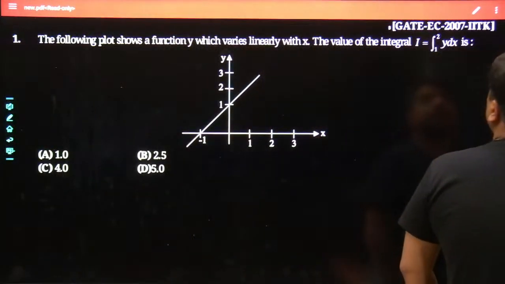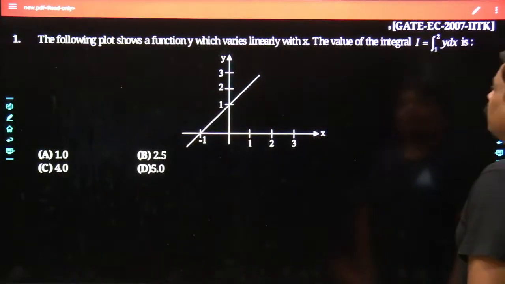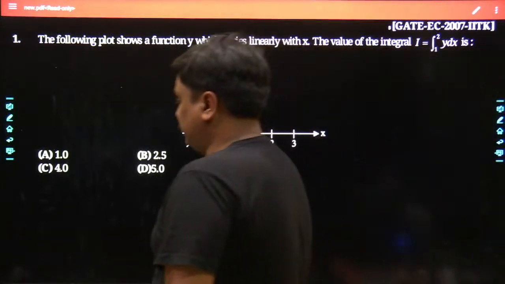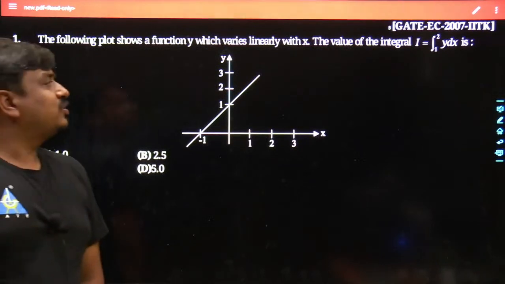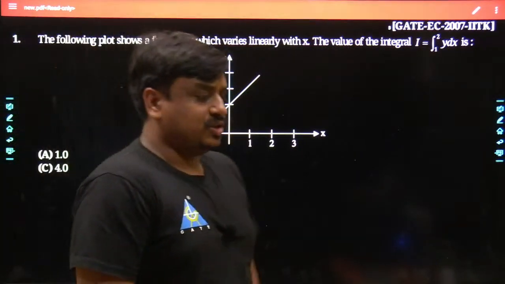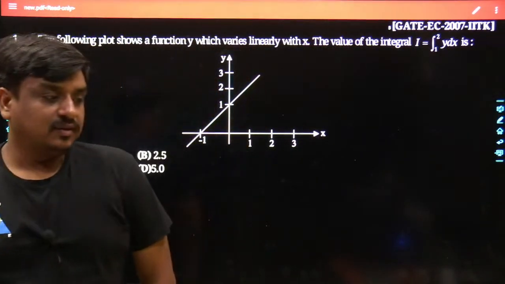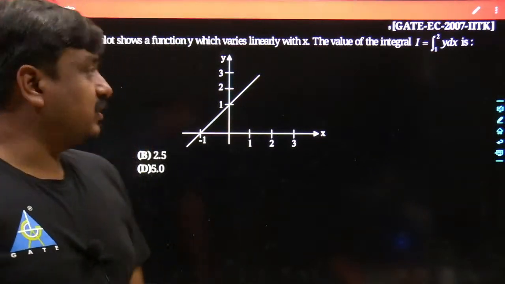The integration has to be taken from 1 to 2 of y dx. This has been the graphical curve, and it has been clearly written. The y has a dependency over the x, and it is linear in nature. Linear dependency it has. Srinojay Chakraborty says the answer would be B.